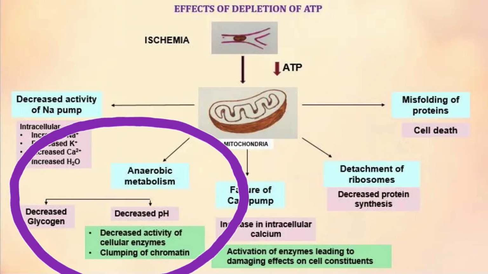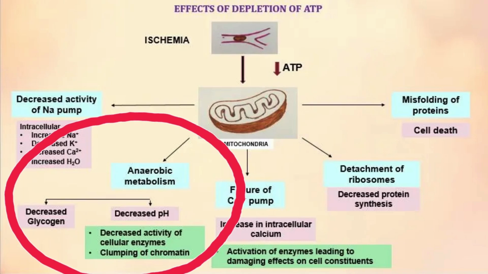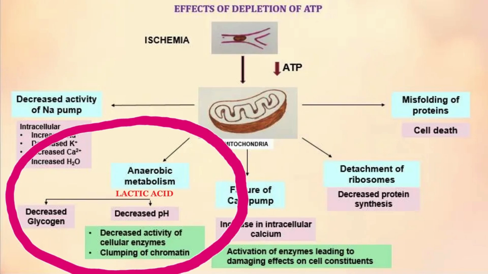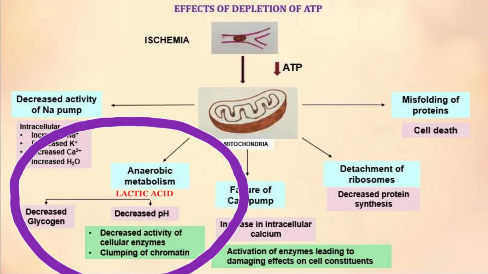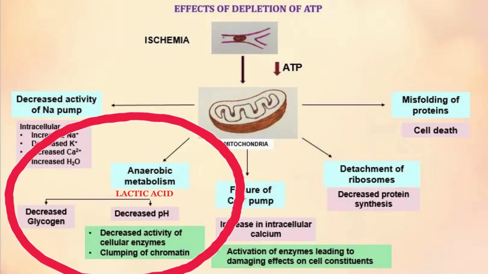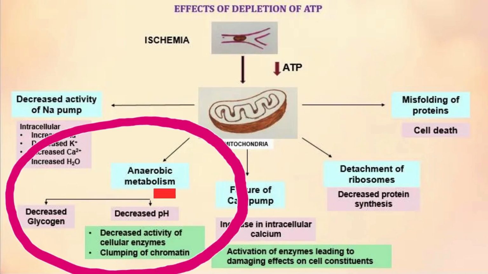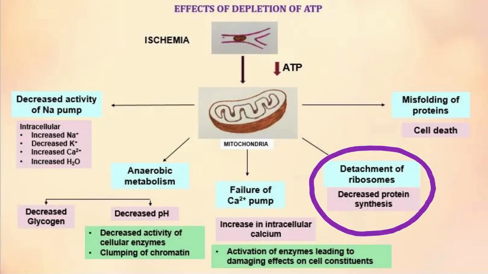Anaerobic glycolysis. The city switches to dirty emergency generators. This produces lactic acid. The cellular pH drops, acid makes the nuclear DNA clump up, which is known as chromatin condensation. Ribosomes detach. The rough endoplasmic reticulum falls apart. Protein synthesis stops. The city can't repair itself.